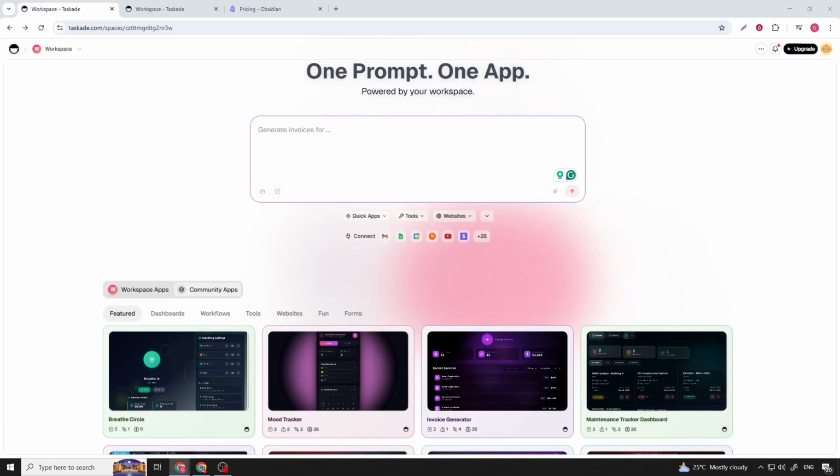Anyway, let's jump straight into pricing. Taskade offers a free plan that's genuinely usable, not just a teaser. You get task lists, notes, mind maps, limited collaboration, and access across web, desktop, and mobile. For individuals or small teams, this free tier can already handle real planning and organization.